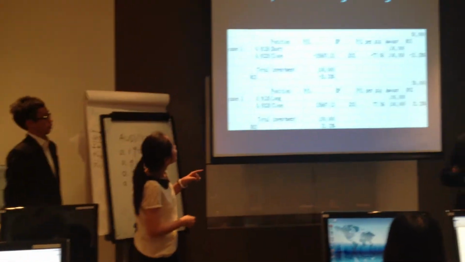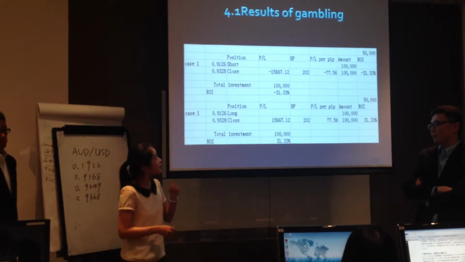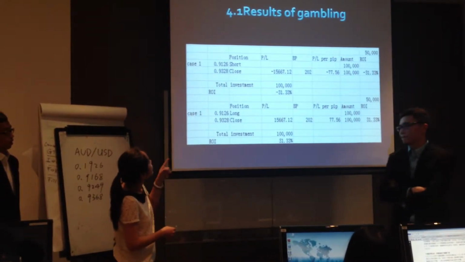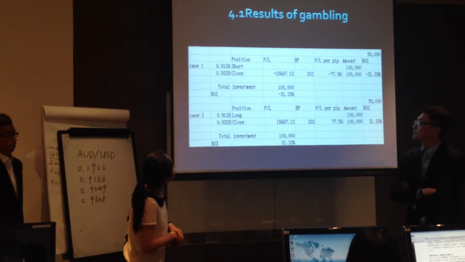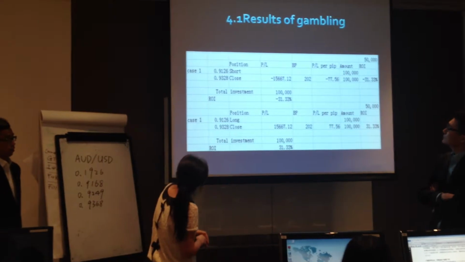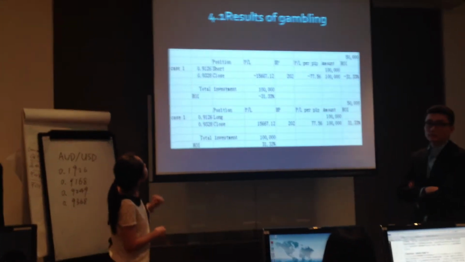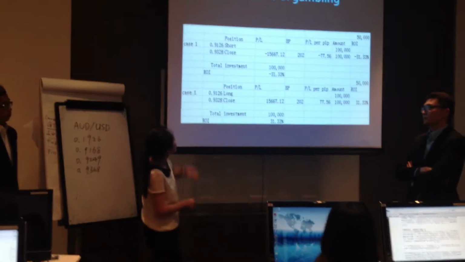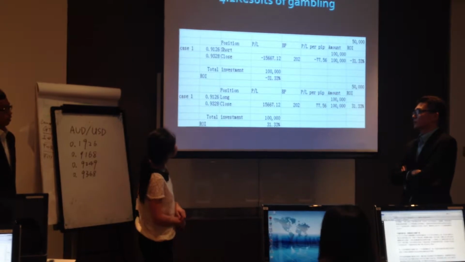So for me, in case one, I just do the short position, and I sell it at the price of 0.9126. In the first situation, the final price is 0.93828, and we can see the result.